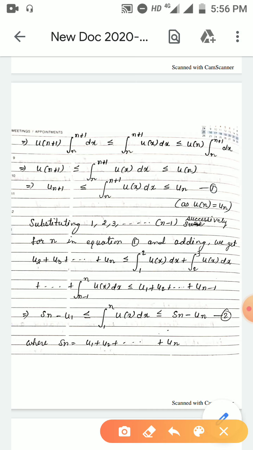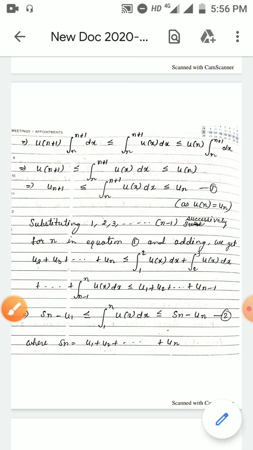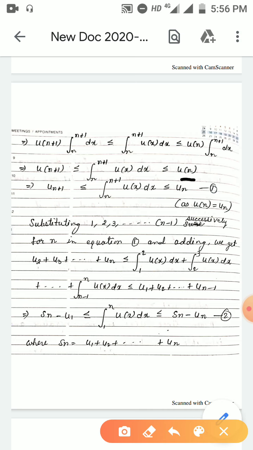Similarly, this term, by putting n equal to 1, 2, 3 successively, we will get integration 1 to 2 of u(x) dx plus integration 2 to 3 of u(x) dx plus up to n-1 to n of u(x) dx, and u_n becomes u_1 plus u_2 plus ... plus u_{n-1}.